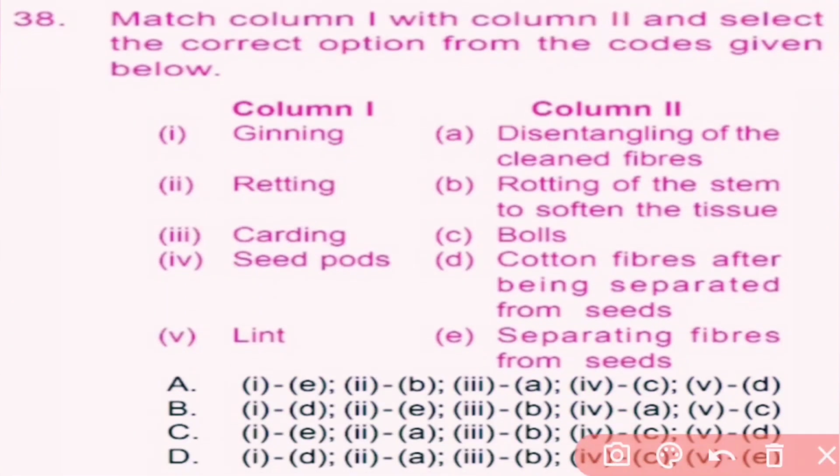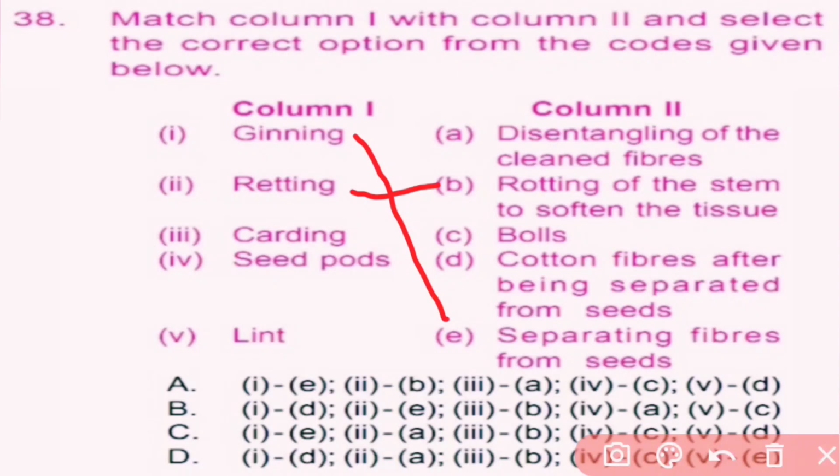Question number 38. Match column 1 with column 2 and select the correct option from the codes given below. Column 1, option 1, ginning. Ginning is the process of removing the seeds. So here for ginning, E is the correct answer. Option 2, retting. The process of retting softens the tissue and helps to separate the fiber. So here for retting, B is the correct answer.